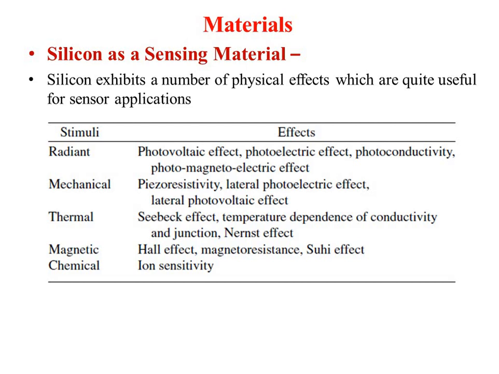For radiant, I'll give you the example of photovoltaic effect, photoelectric effect, photoconductivity, photomagnetoelectric effect; mechanical piezoresistivity, lateral piezoelectric effect, lateral photovoltaic effect; thermal Seebeck effect, temperature dependence. We have already discussed in previous lectures that in many applications silicon is used as a base material for manufacturing micro sensors or thin sensors.